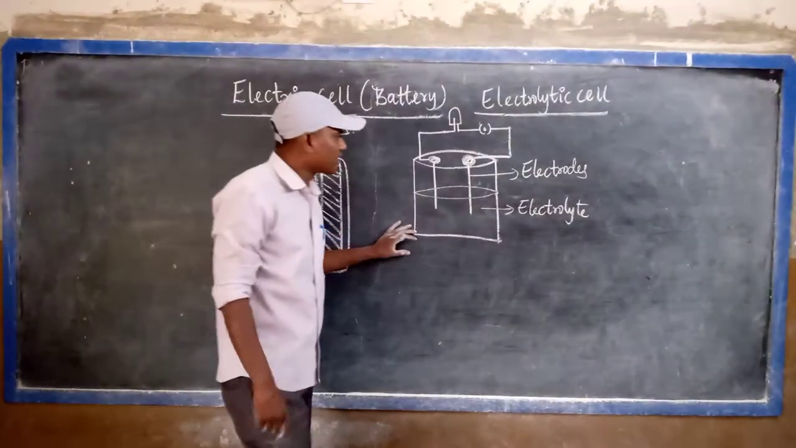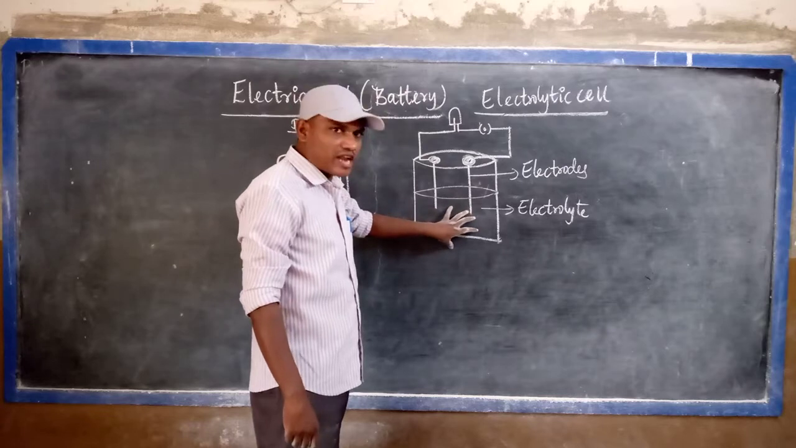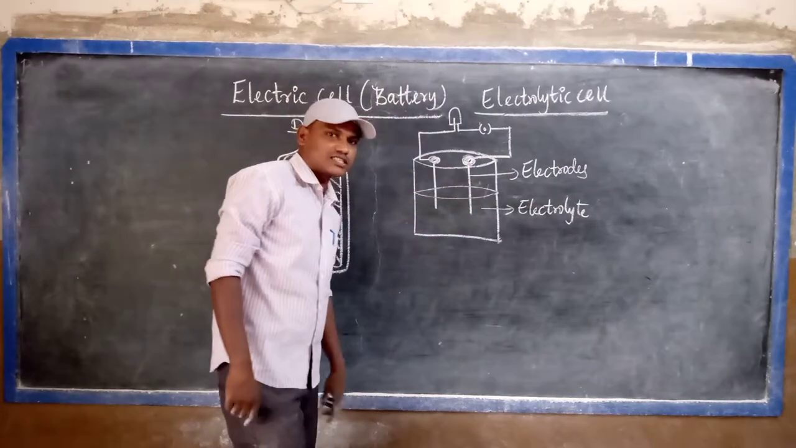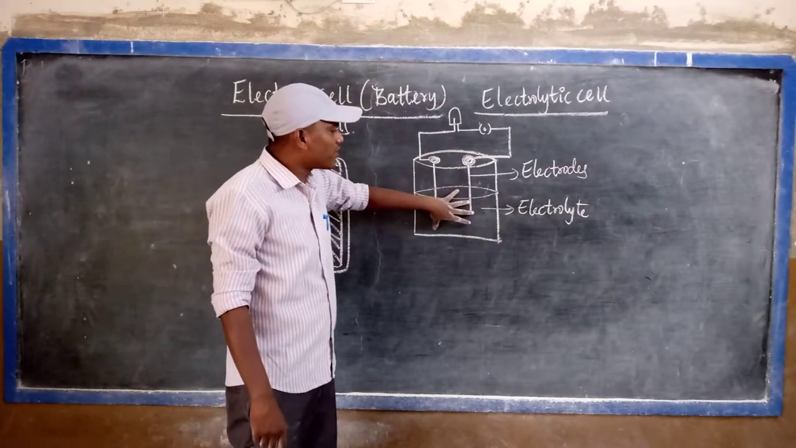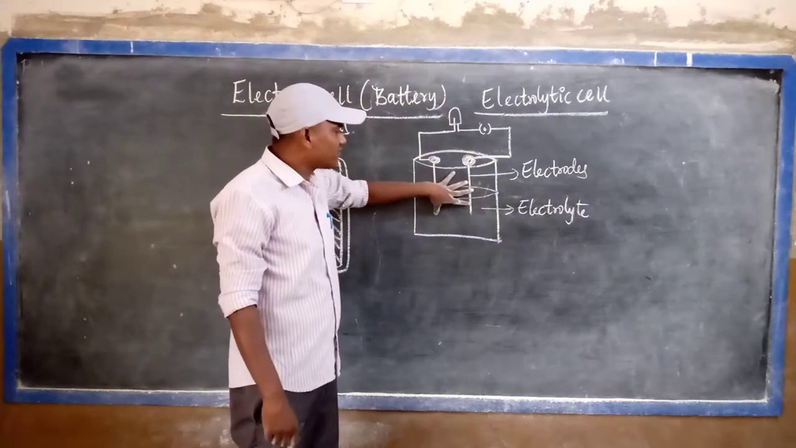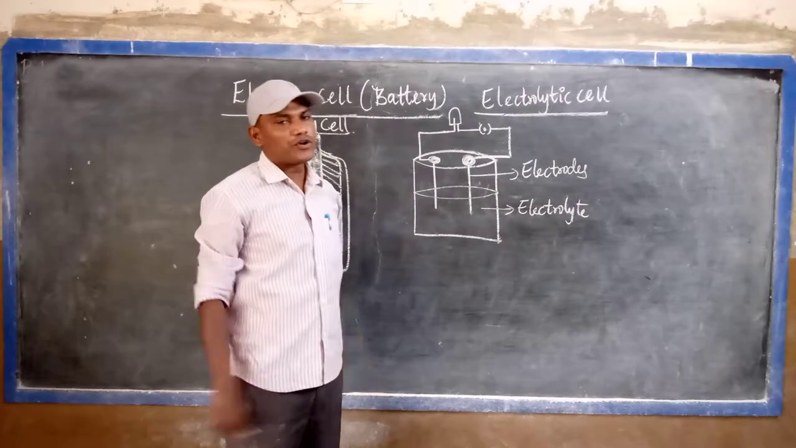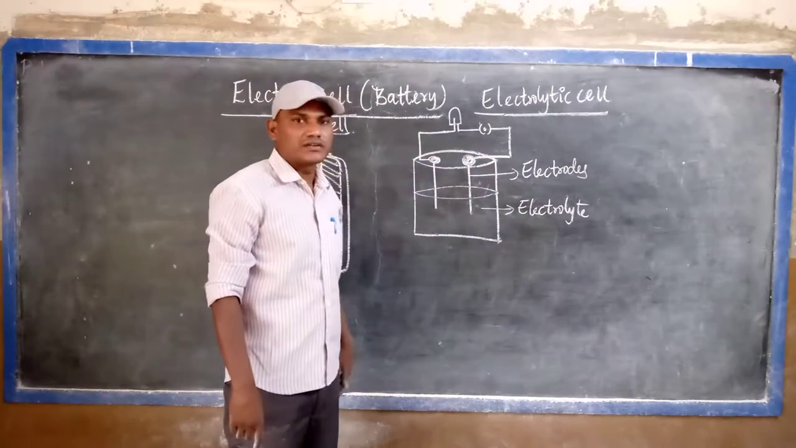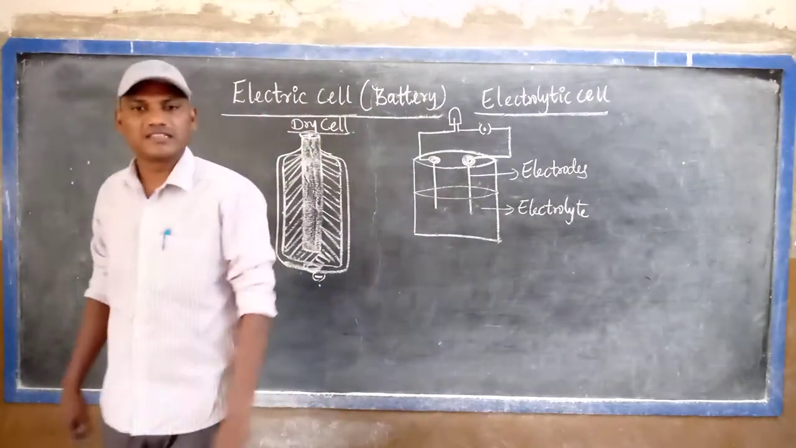But in the electrolytic cell, mainly there is one electrolyte, which is a solution, and electrodes, which are the rods. What happens when the electrodes are kept in the electrolyte solution? A reaction takes place between the electrodes and the electrolyte. Then the chemical energy is converted into electrical energy. Then the bulb glows when connected in the circuit.